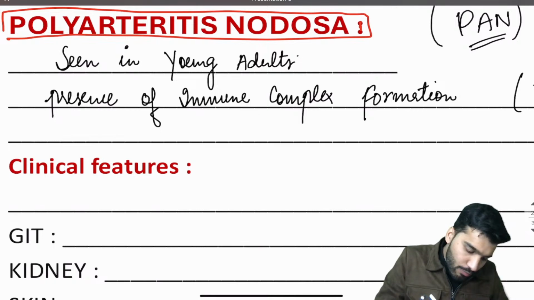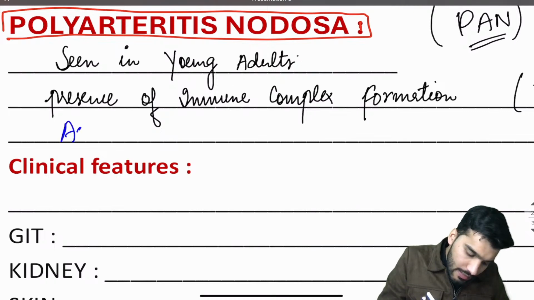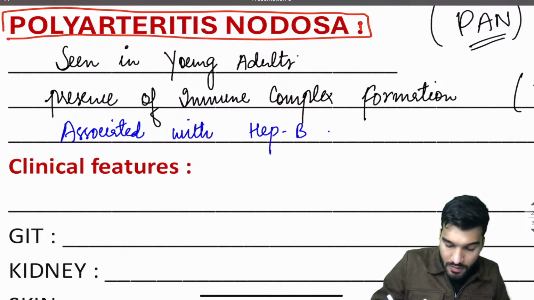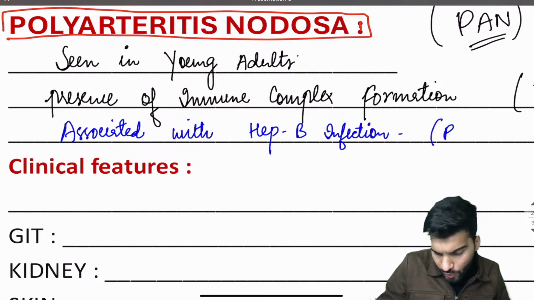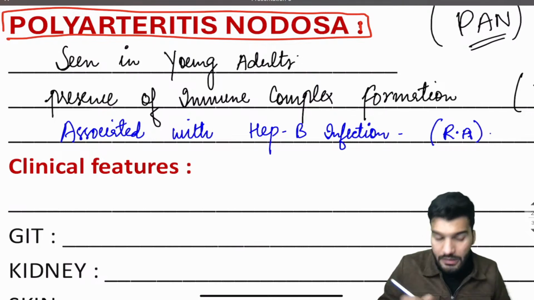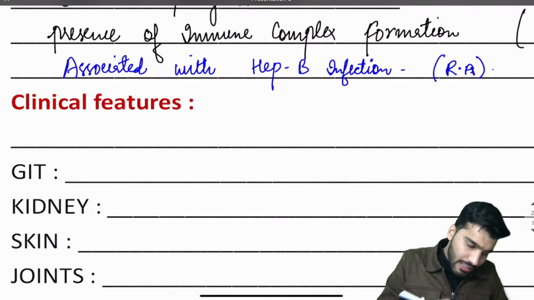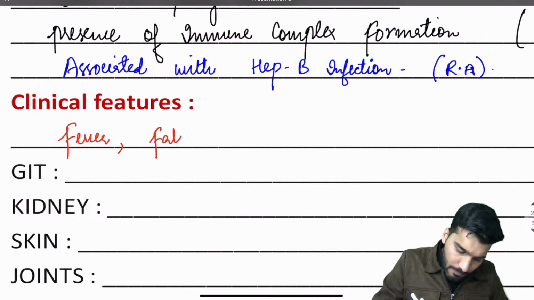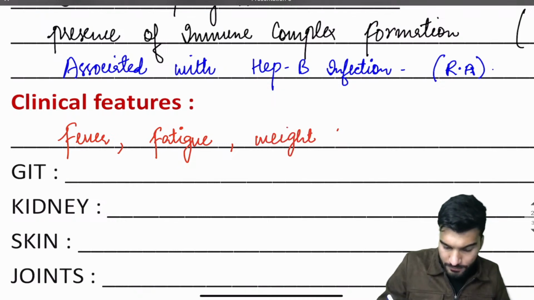And when an examiner asks you a clinical case of polyarteritis nodosa, he will mention that it can be associated with hepatitis B infection, that hepatitis B history, or also rheumatoid arthritis. After that the clinical features. First of all, fever. Since it is an inflammatory condition, fever is seen in all vasculitis. Fever, fatigue and weight loss.